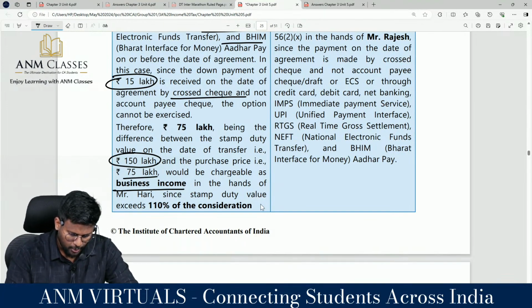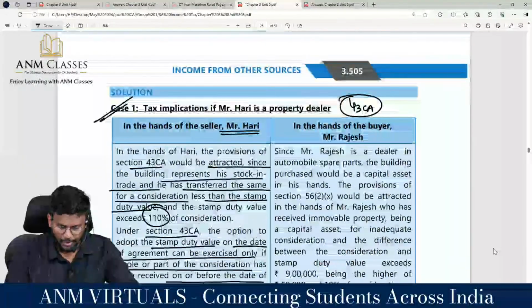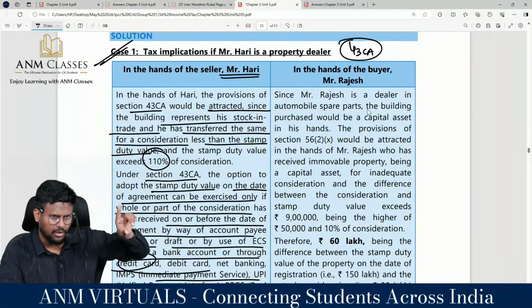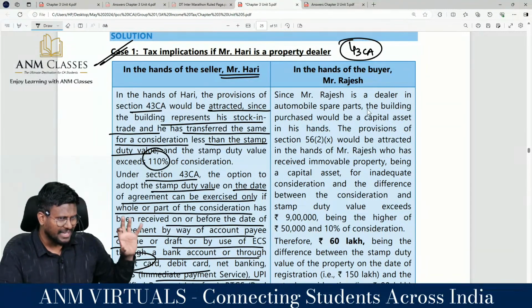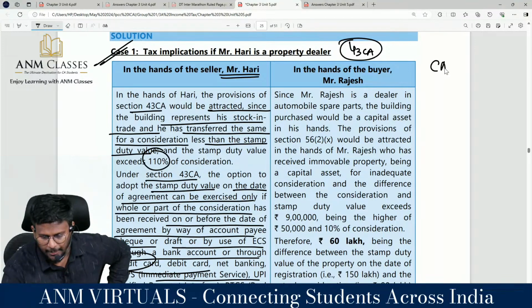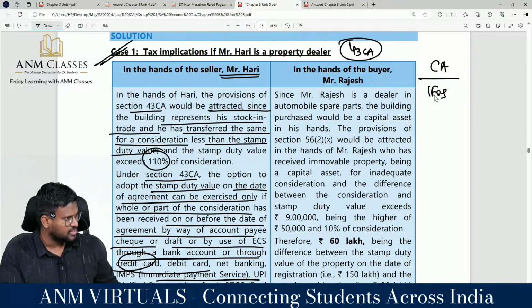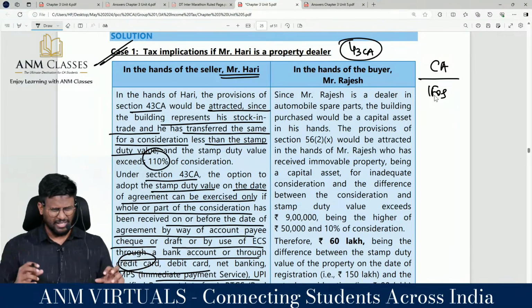Since the stamp duty value exceeds 110% of the consideration, right? Now in the hands of the buyer Rajesh, whether he is a property dealer or not a property dealer, for him the asset is a capital asset. Only if it is a capital asset will the section apply, correct? Only if it is a capital asset will it be attracted. If it is not a capital asset, it won't apply. Sir, what if what he received is not a capital asset?